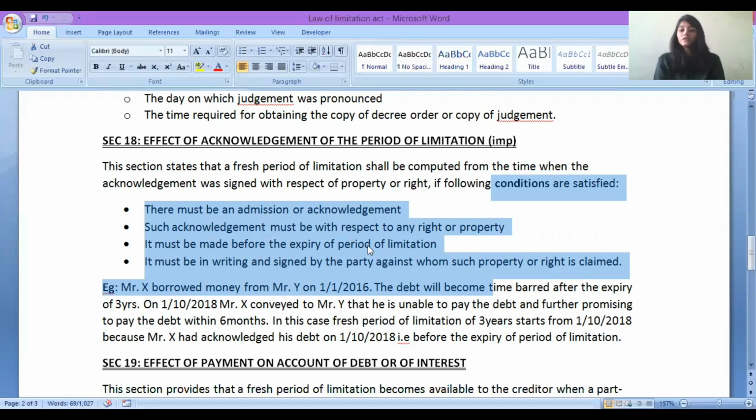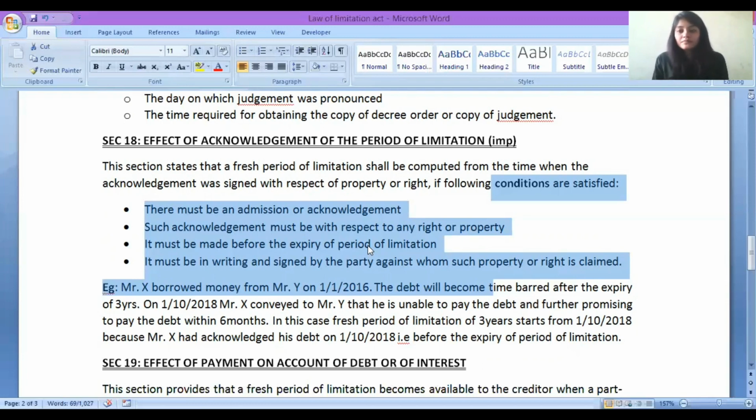Important: you were supposed to pay me rupees 10,000. My period of limitation was 3 years. Within 3 years I can go and enforce in the court of law against you for not paying me the fee. But till 3 years I have not done anything. I did not go to the court as well. Now after 3 years, when my period of limitation is over, you are coming and acknowledging to me that yes ma'am, sorry, we are not able to make the payment.